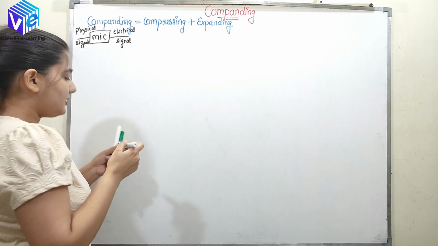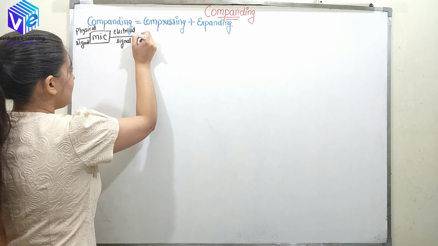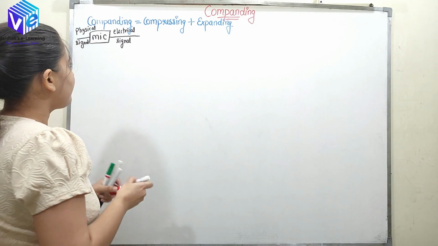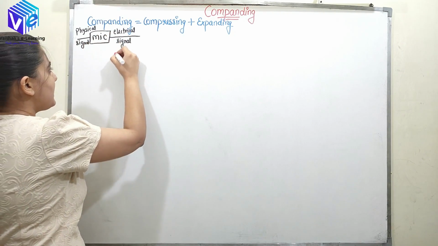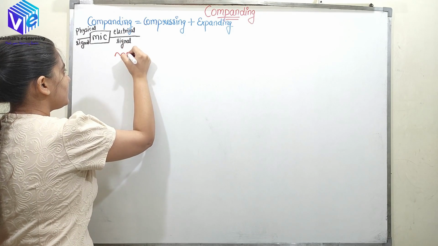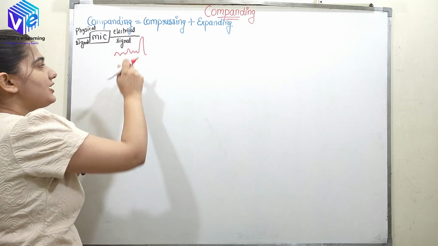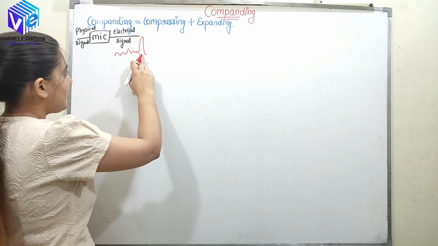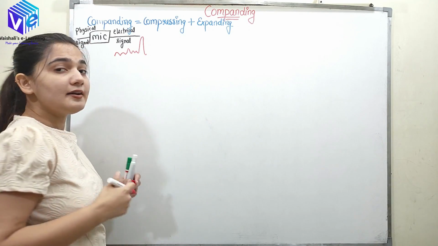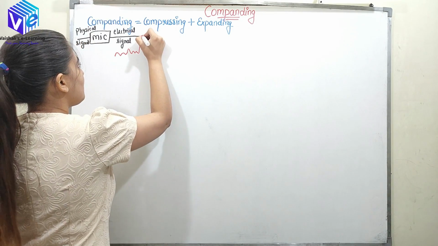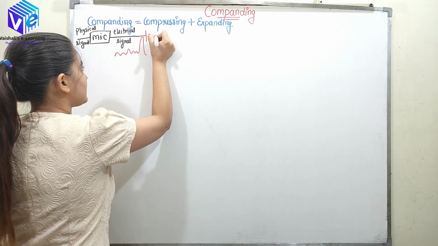Now this electrical signal is fed to the compressor. Why is it fed to the compressor? After the mic, the output signal was something like this. Here we have a small variation in the amplitude, whereas in this part I have a very large variation in the amplitude. So after this we have a compressor.